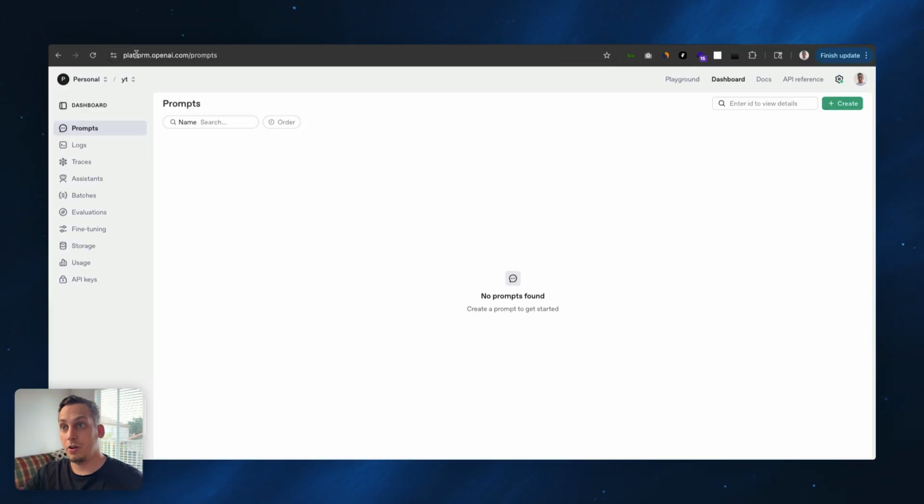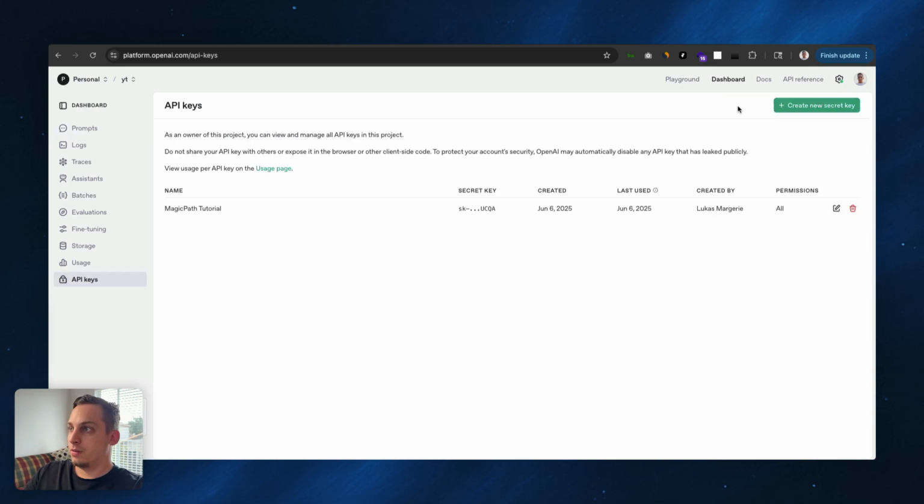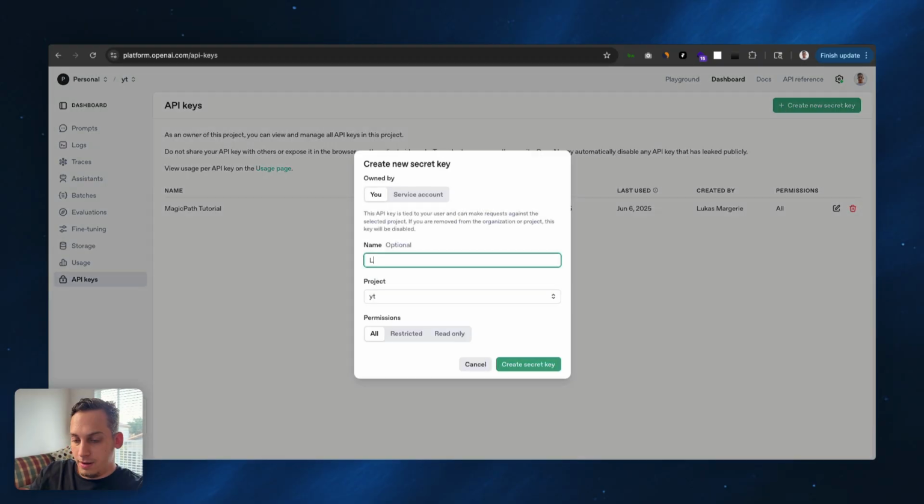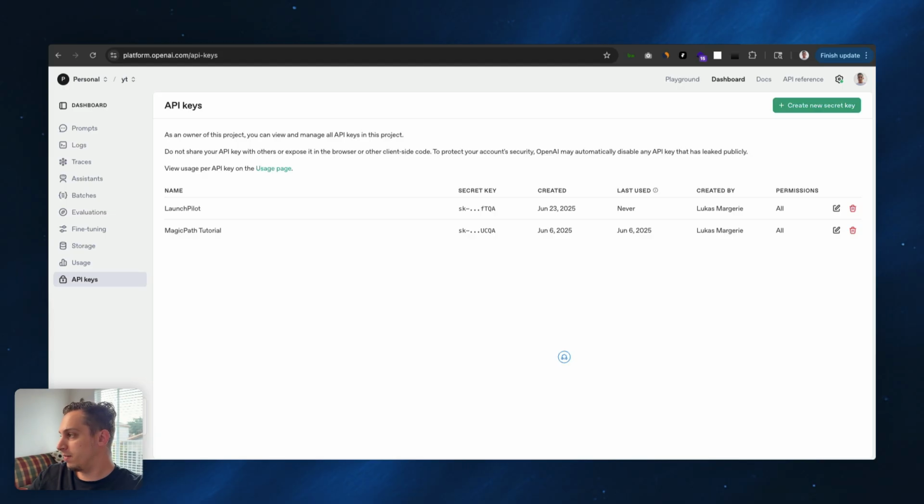So what you can do is go to platform.openai.com/prompts, or just platform.openai.com, and then go down here to your API keys and create a new API key. In this case, it looks like this, and you're just going to click on create new secret key. Let's call it launch pilot, right? Click on create the secret key, and you're going to want to copy this key and paste it somewhere safe so that you don't lose it, right?